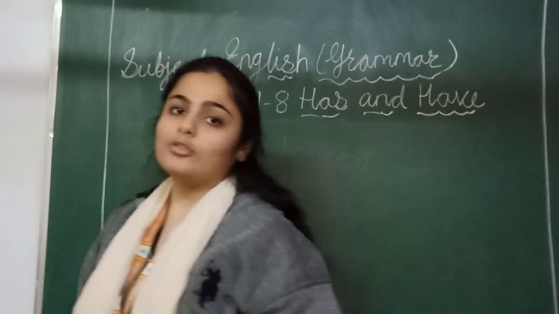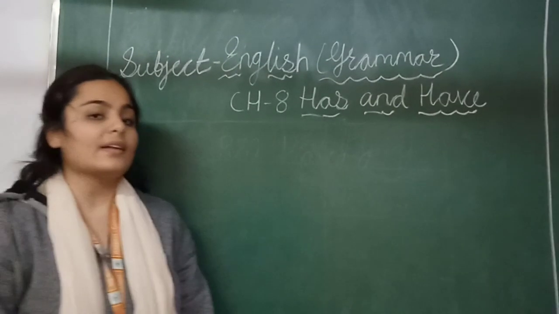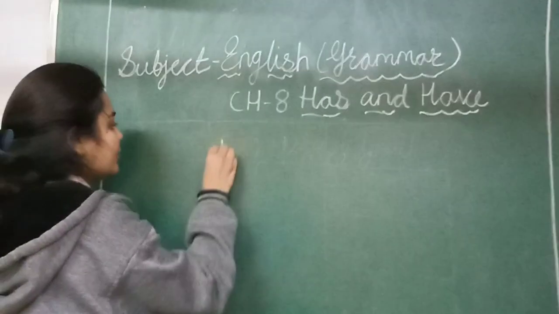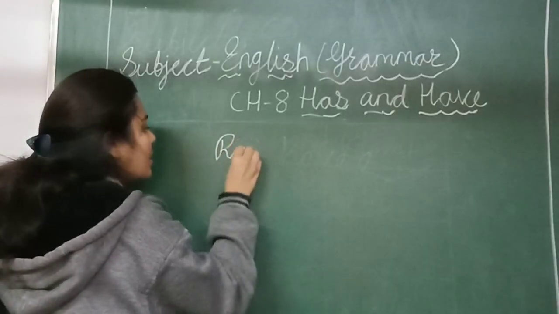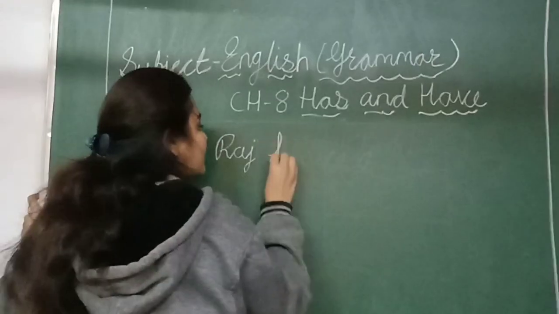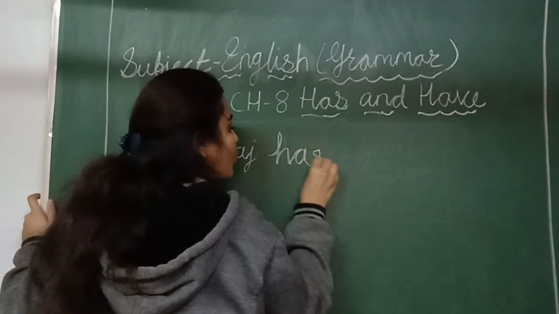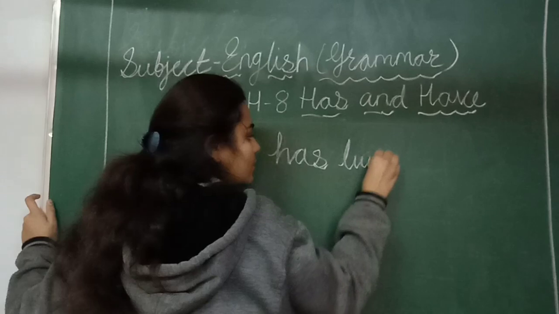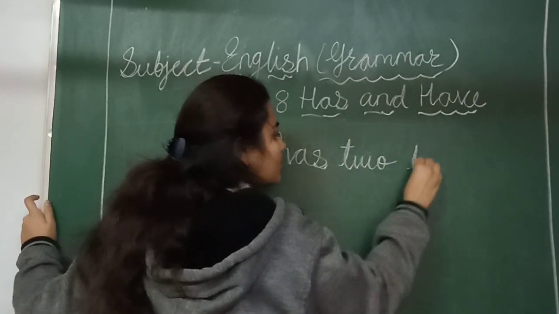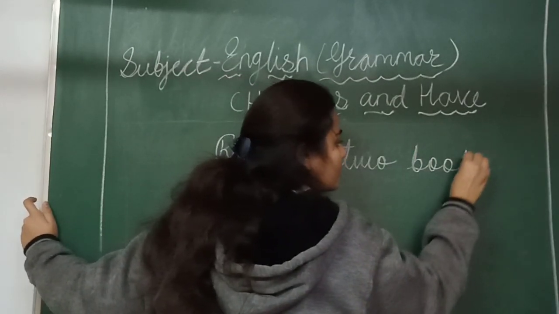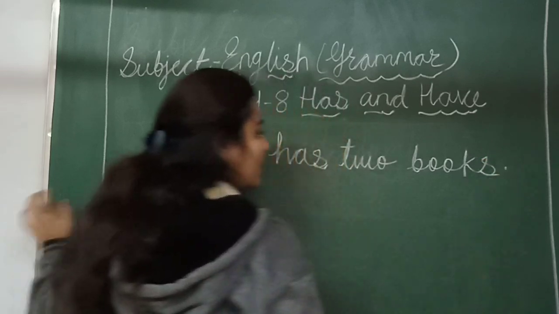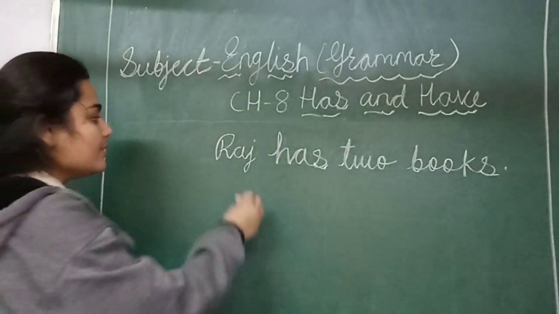Okay. Now students, I am giving you one example. Raj has 2 books. So students, now listen. Raj means what?